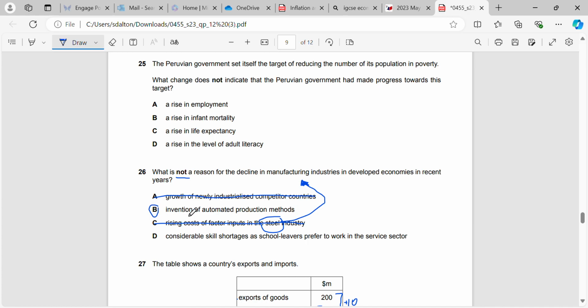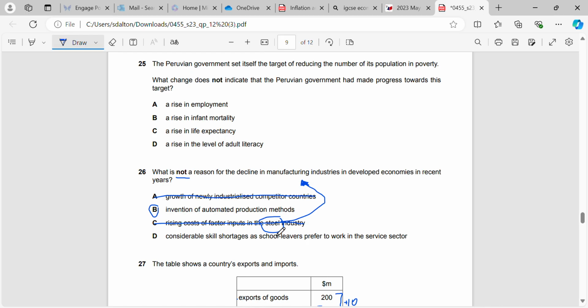The invention of automated production methods, that is the one that will not be a reason for the decline in manufacturing industries. Why? Because the invention of automated production methods, that would result in us becoming more productive rather than less productive. So not a reason why we would decline.